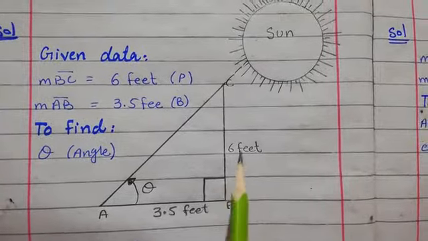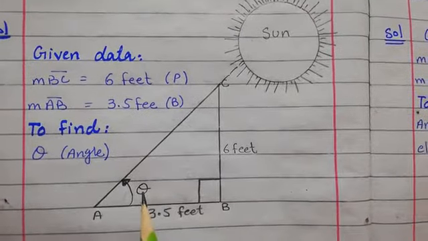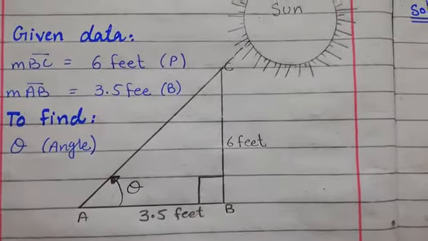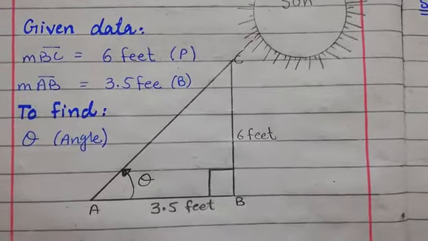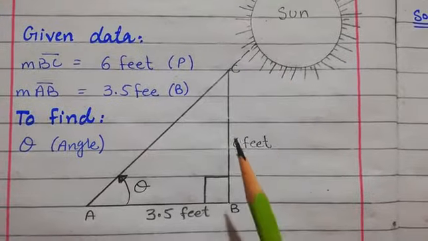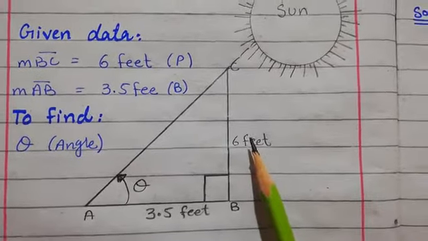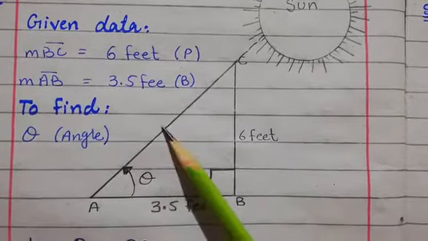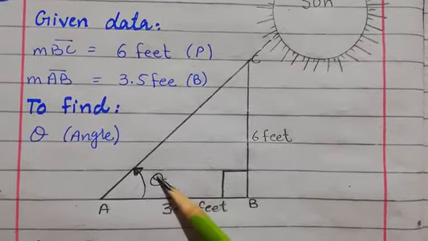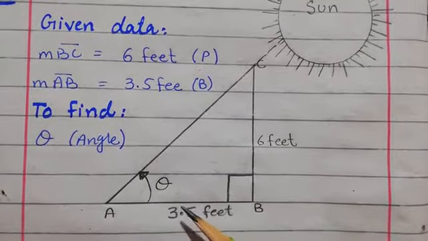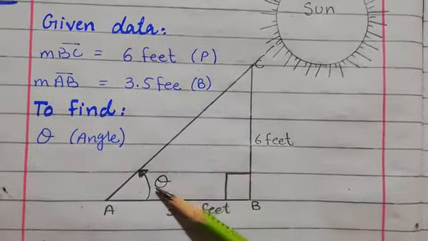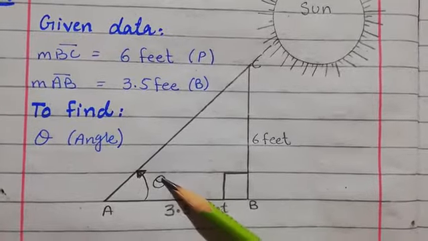Now remember one thing. First of all, we will think that we are going to find theta, and we have two things. We need one trigonometric ratio, such a ratio which helps us to find the angle. There are three. For example, if we take sine theta, sine theta is perpendicular over hypotenuse, but we don't have the value of hypotenuse, so it is not possible for us. If we consider cos theta, which equals base by hypotenuse, once again we don't know the value of hypotenuse, so it is very difficult.